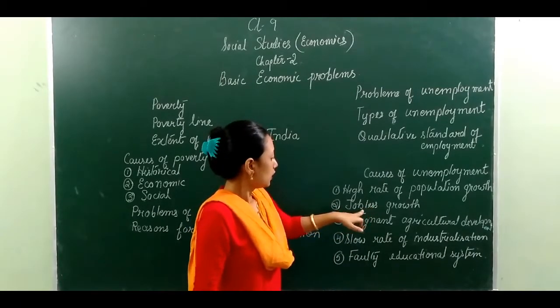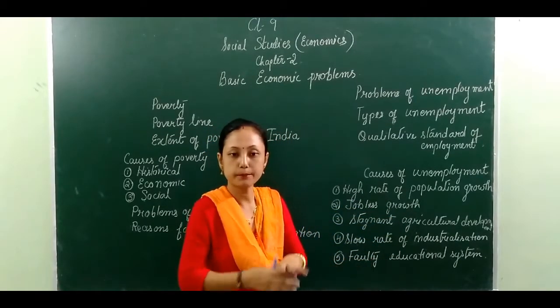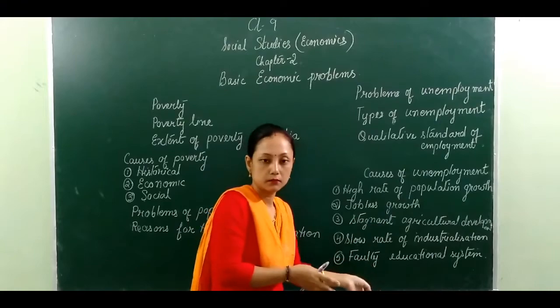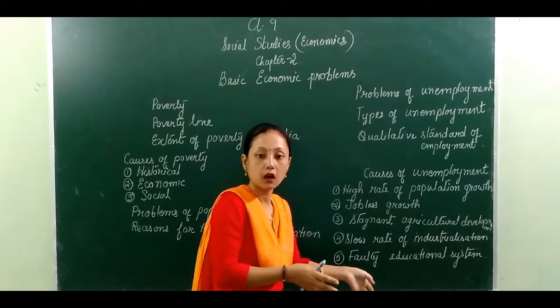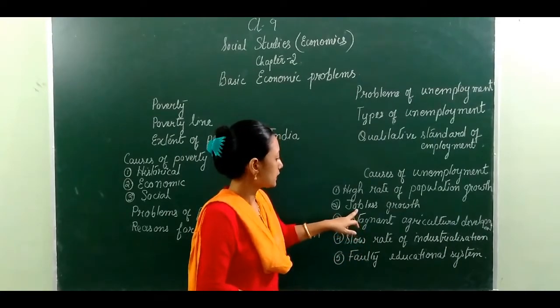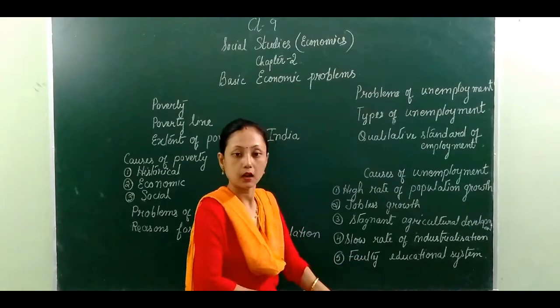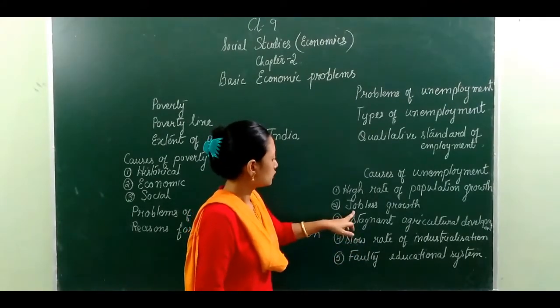Jobless growth means that as the people are increasing, the amount of employment is decreasing day by day. With the increase of population, the job opportunities are decreasing. This is jobless growth.